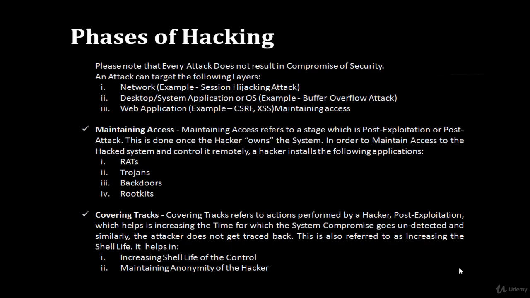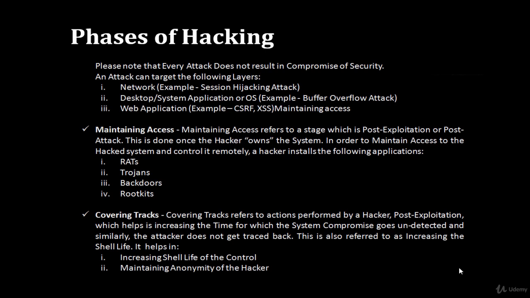Fourth step is maintaining access. By maintaining access, we fulfill our motive. It should be clear in mind that if we gain access to some remote machine, we definitely have some motive to fulfill. To fulfill that motive, we use an appropriate payload. Some of the hackers use RATs, Trojans, backdoors to steal information or to fulfill their task. This is called maintaining access.